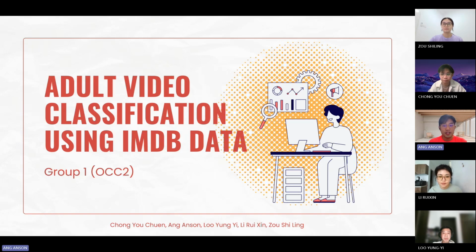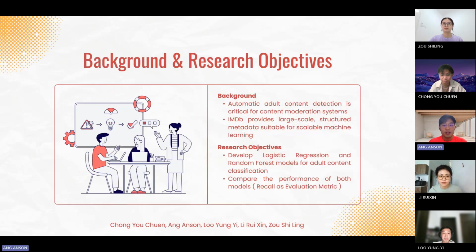We will present Adult Video Classification using IMDb data. To give you some context, automatic adult content detection is a critical component of modern content moderation systems. With the massive influx of media, manual checking is impossible. So we leverage IMDb's large-scale structured metadata to build a scalable solution. Our objective is to develop logistic regression and random forest models for adult content classification and compare the performance of both models.